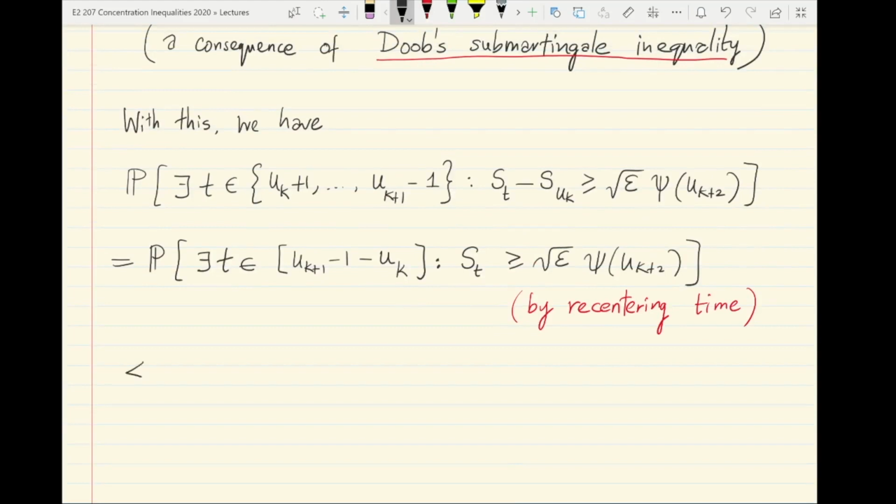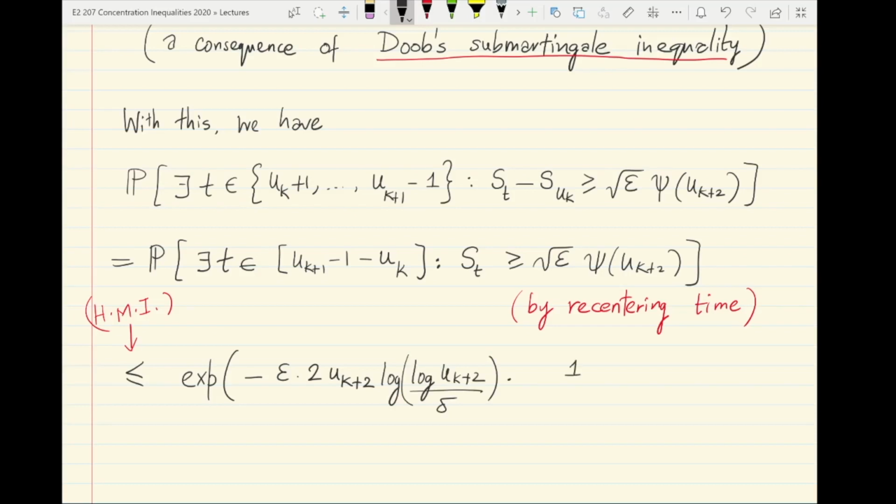And now we can apply Hoeffding's maximal inequality to get an upper bound of minus, so whatever is here gets squared. So epsilon times the square of c_{u_{k+2}} is precisely 2 u_{k+2} log of u_{k+2} by delta.